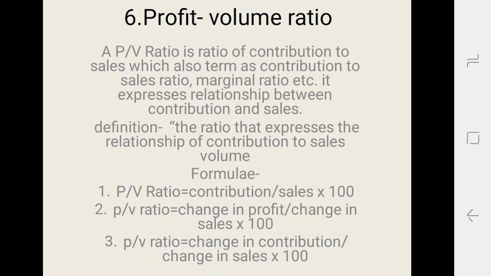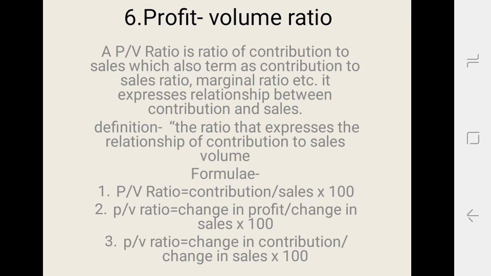There are some formulas of PV ratio. The first formula is PV ratio is equal to contribution upon sales into 100. Then the second formula is PV ratio is equal to change in profit upon change in sales into 100.